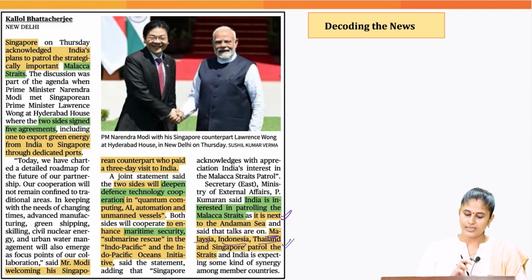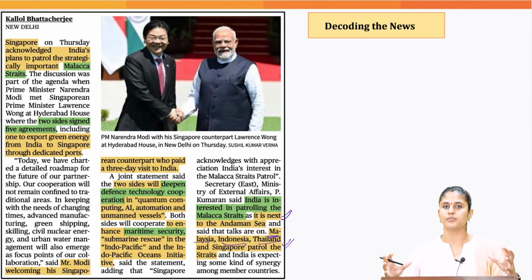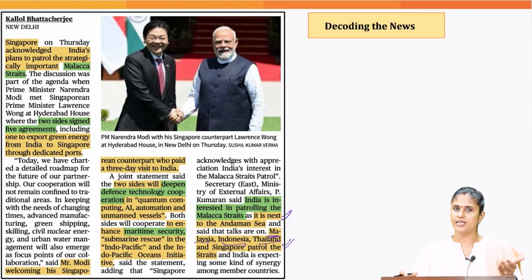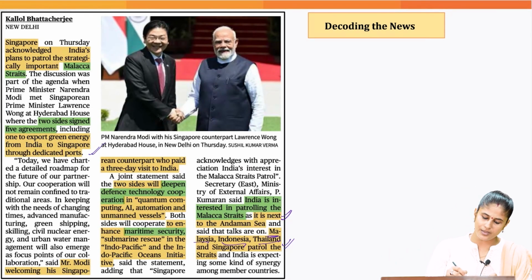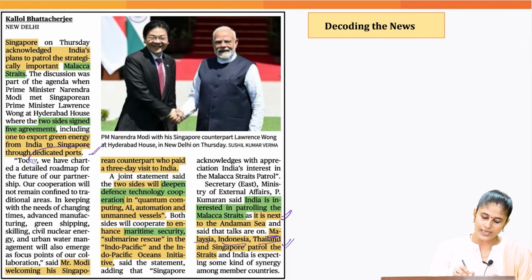Recently the Singapore counterpart was on a 3-day visit to India, and during this particular visit, we have signed various agreements. One of the agreements relates to the export of green energy from India to Singapore through dedicated ports.